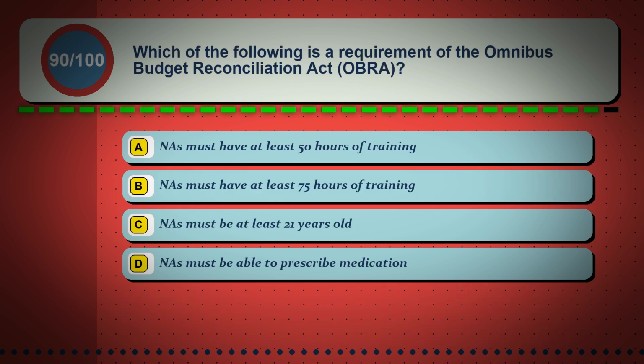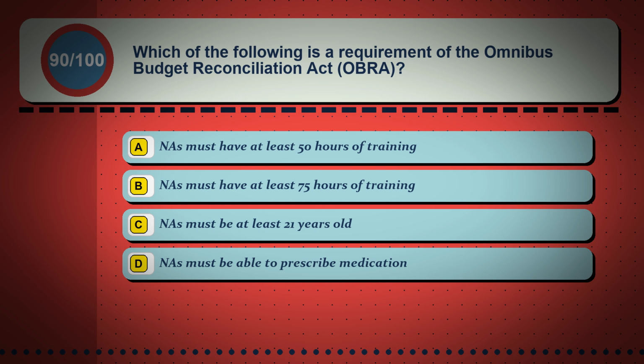Question 90. Which of the following is a requirement of the Omnibus Budget Reconciliation Act, OBRA? Option A, NAs must have at least 50 hours of training. Option B, NAs must have at least 75 hours of training. Option C, NAs must be at least 21 years old. Option D, NAs must be able to prescribe medication.